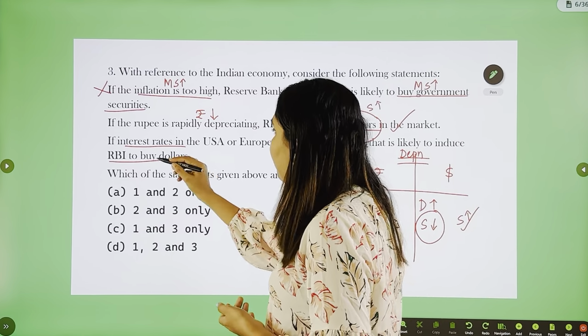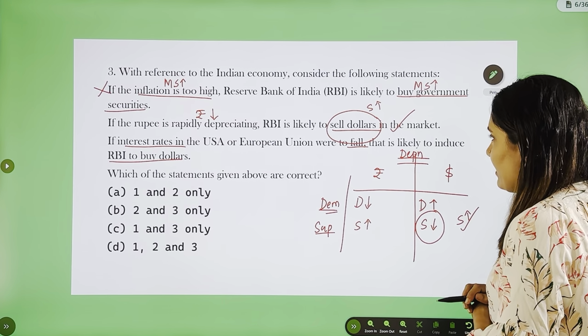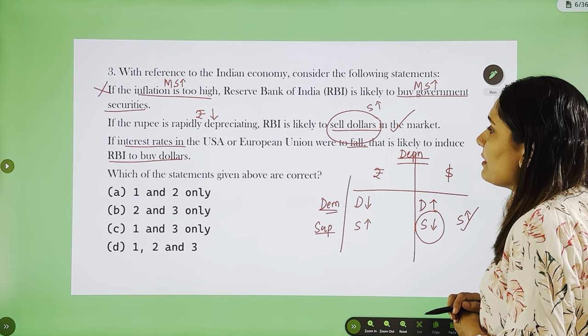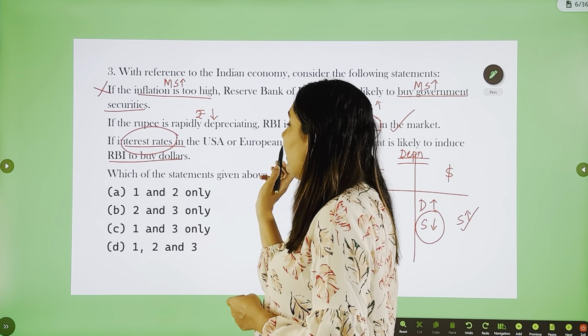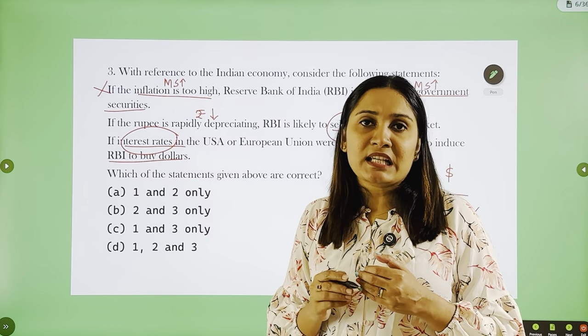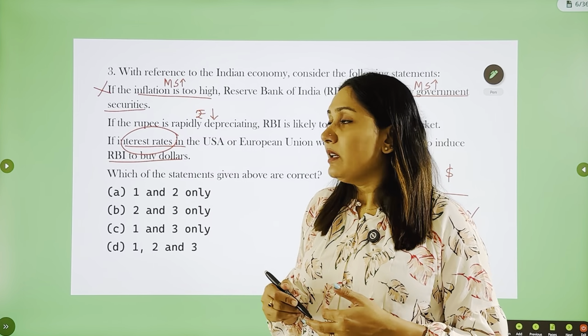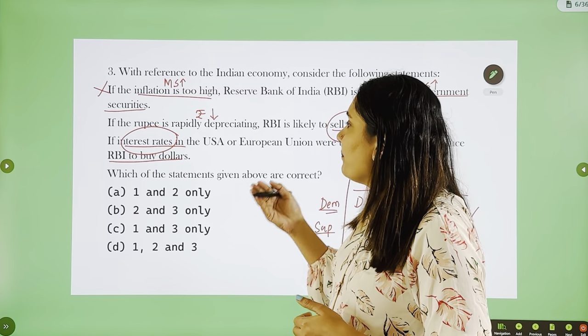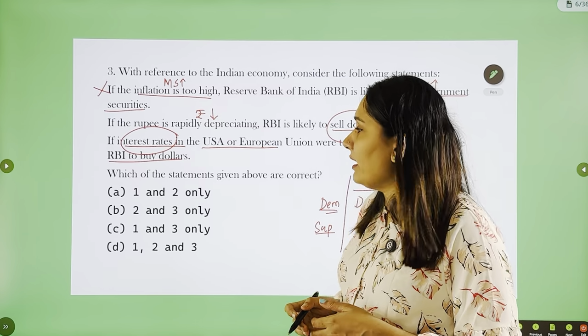This is correct. Third one, if the interest rates in USA or European Union were to fall, that is likely to induce RBI to buy dollars. Now, when the interest rate in USA or European Union is low, which means buying credit from those places is cheap, right? When the interest rate is low, which means the credit or money is easily available in those countries.